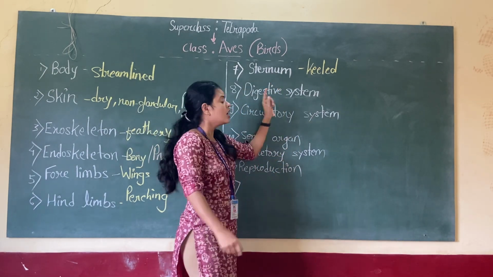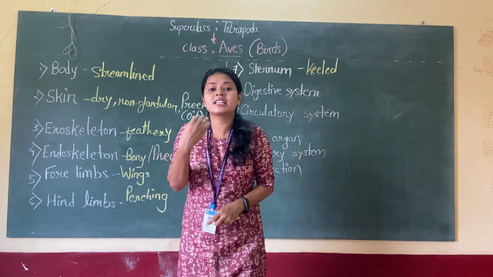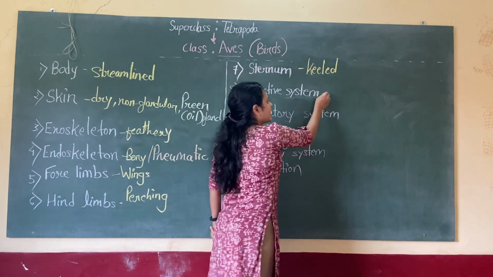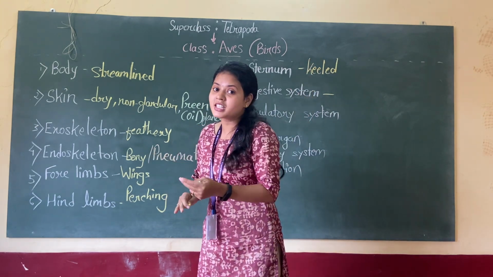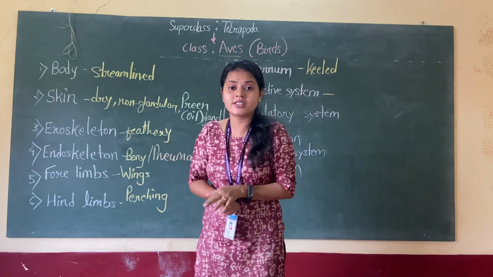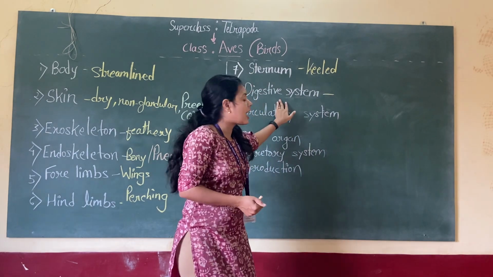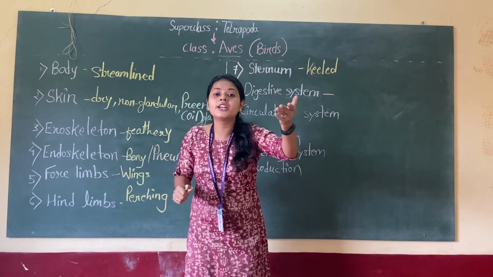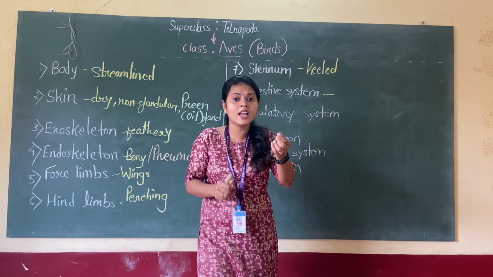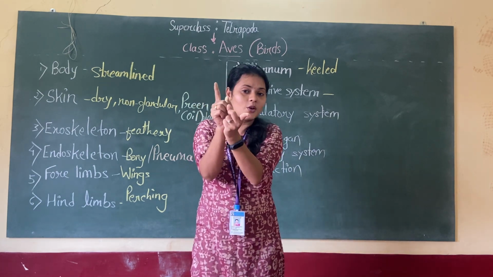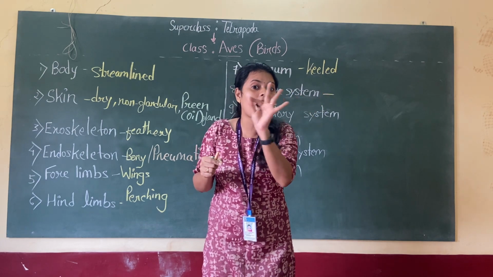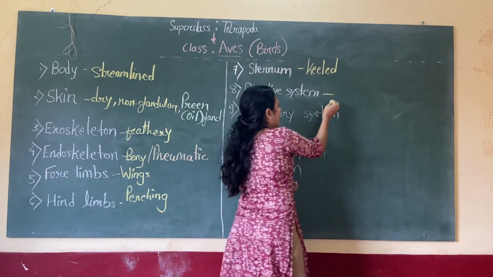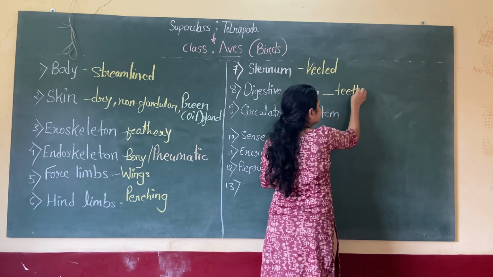Moving towards some systems, digestive system. Digestive system is complete, so alimentary canal is complete, but there are some exceptions: this particular organism, birds, are edentulous. Now edentulous means if you try to open their beak, you won't be able to see any teeth. So teeth are absent. So remember, absence of teeth.